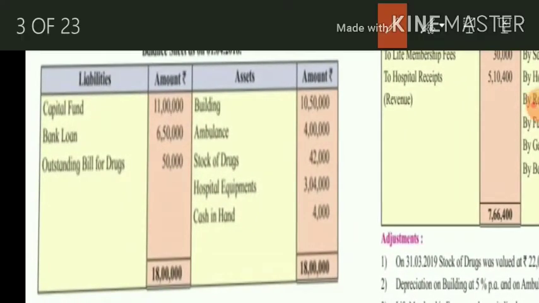We will mark it. These opening balance sheet balances will be posted to the income expenditure account and balance sheet. So let us see. Building assets, ambulance assets, stock of drugs, income expenditure, then hospital equipment assets, cash in hand.